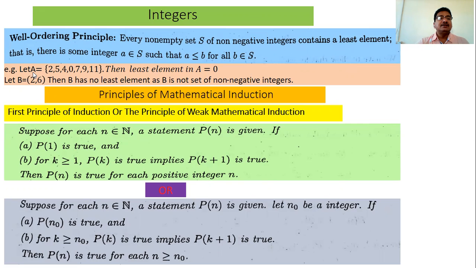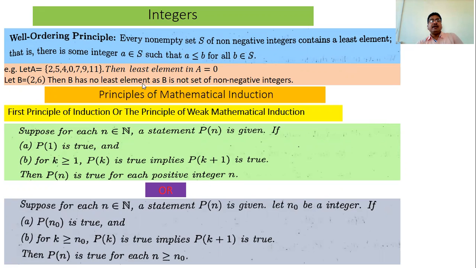For example, take this set A. A contains 2, 5, 4, 0, 7, 9, 11. Obviously, all these are non-negative integers. These elements of A are non-negative integers. That is, this is a non-empty set of non-negative integers. And then what is the least element in this set?